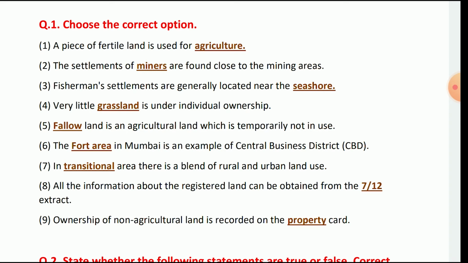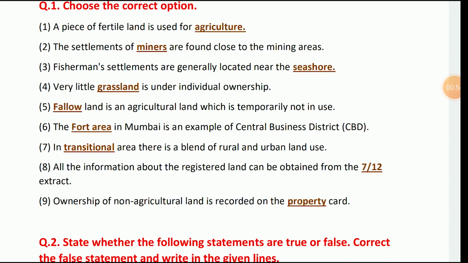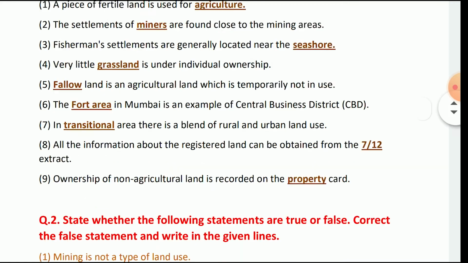In the transition area there is a blend of rural and urban land use. All the information about the land of a region is obtained from the 7/12 extract. Ownership of non-agricultural land is recorded on the property card.